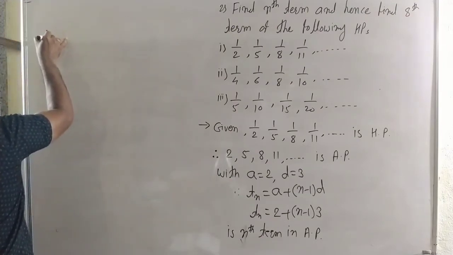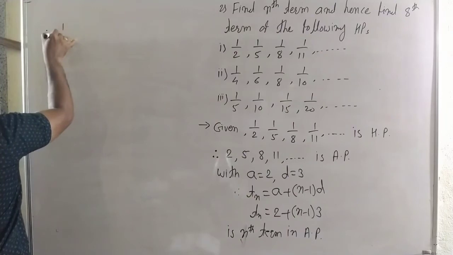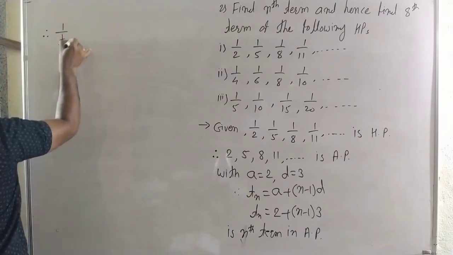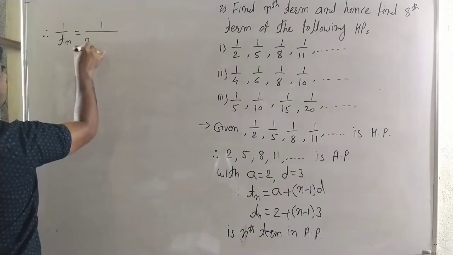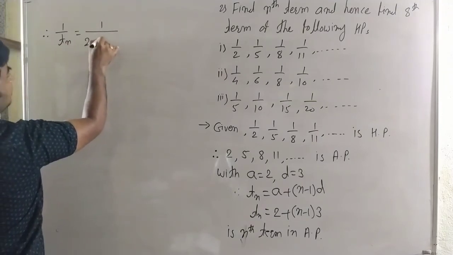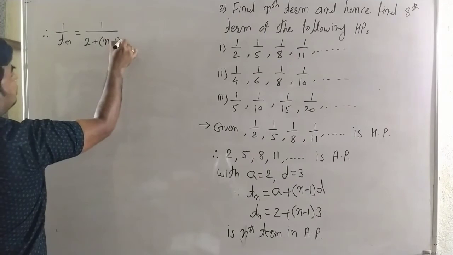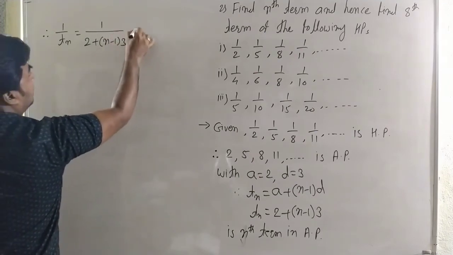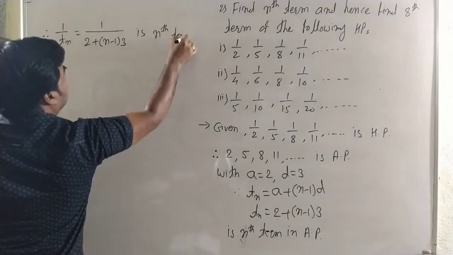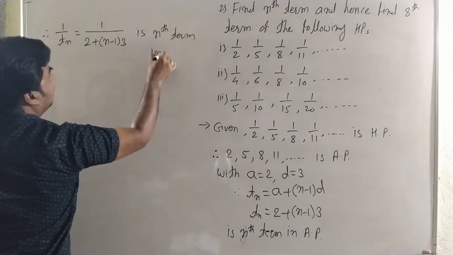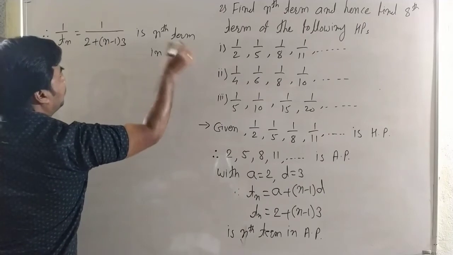Therefore 1 by Tn, that is 1 by 2 plus n minus 1 into 3, is the nth term in harmonic progression.